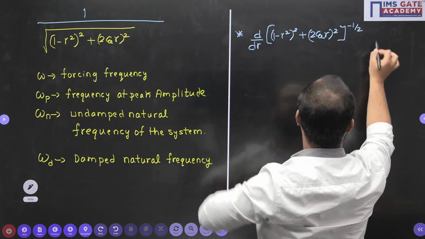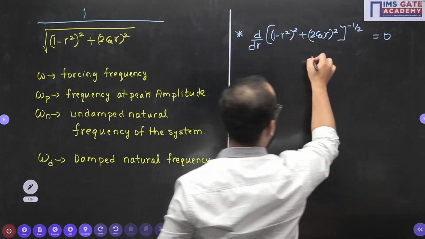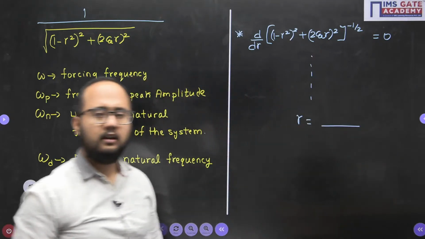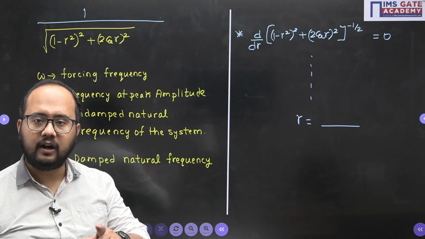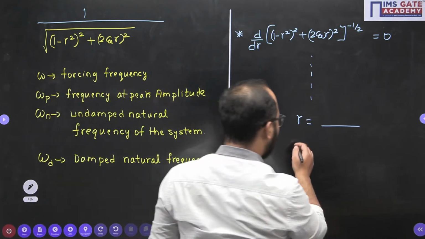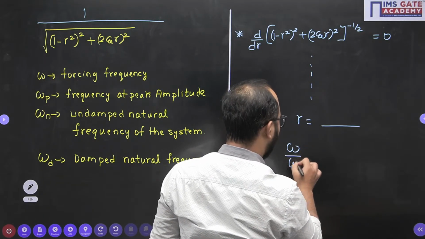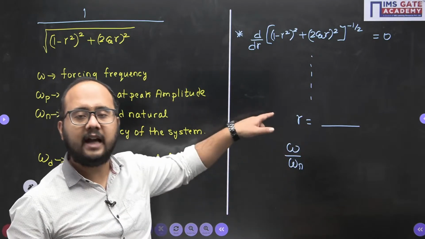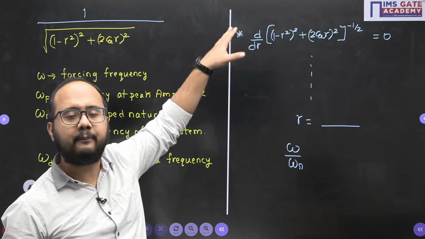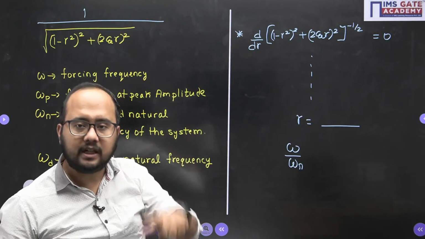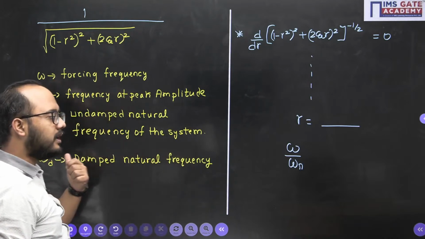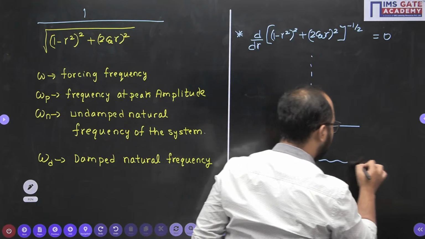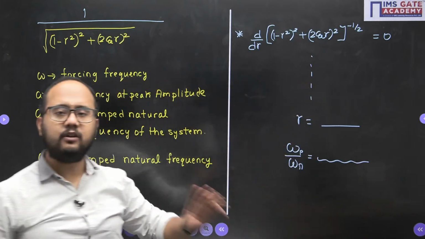Okay, we will differentiate it and equate with 0, and I will find out the value of R. I will find what value of R. So R is what? Nothing but omega by omega n. Omega will become omega p here, because for that value of R, this whole amplitude becomes maximum, and when amplitude is maximum, frequency is what? Omega p. So omega p we need to put here. You will be getting some relation. So omega p, omega n you can easily compare.